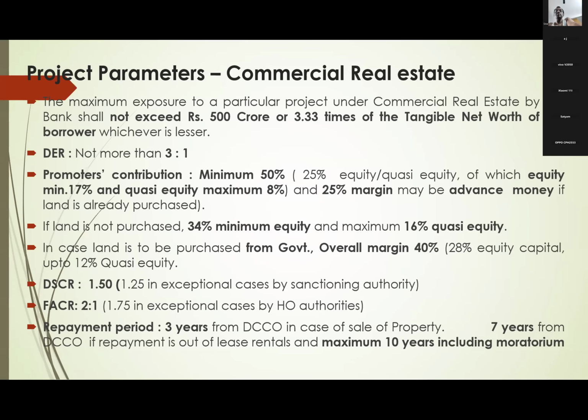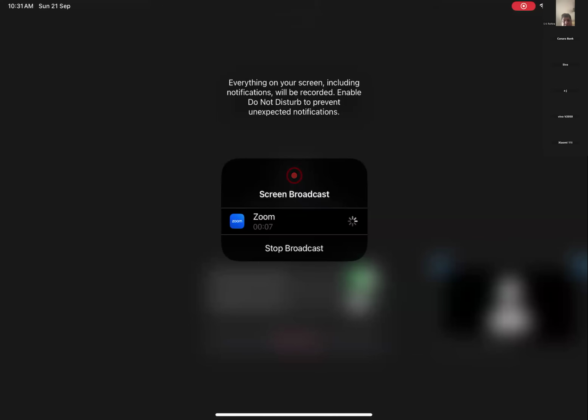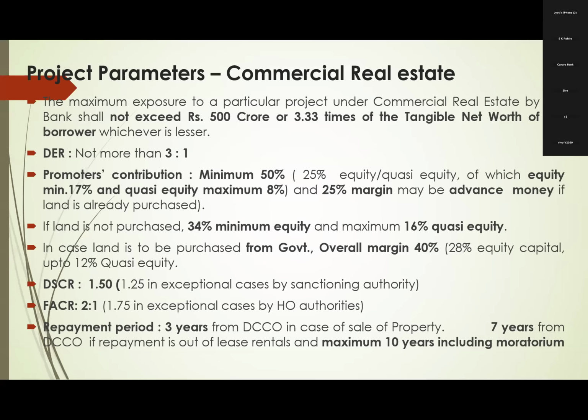Quasi-equity means outside borrowings, subordinated, repayable in more than 12 years, normally we consider under quasi-equity. So total margin is 50%. Out of 50% margin, 25% their own money should be there. Out of that again, own equity should be 17% and quasi-equity maximum 8% only.